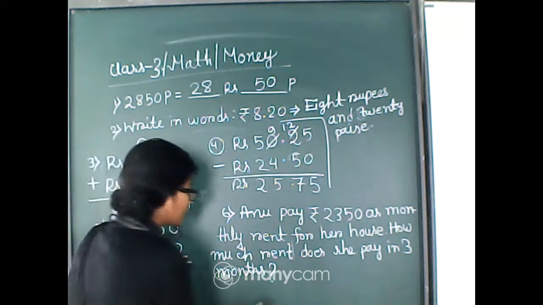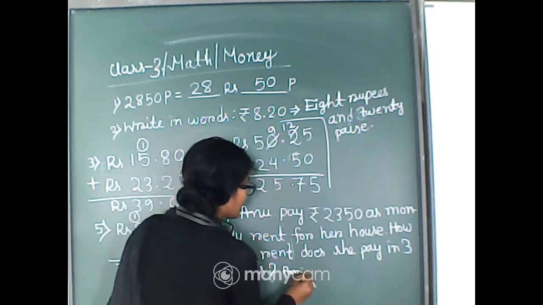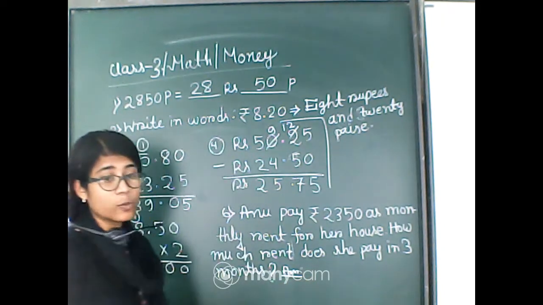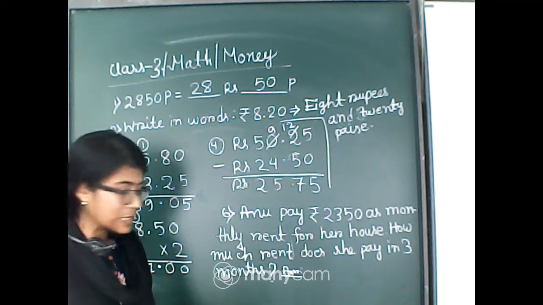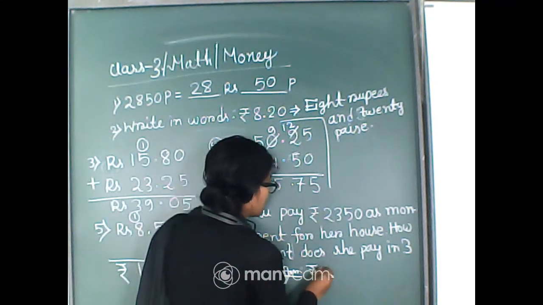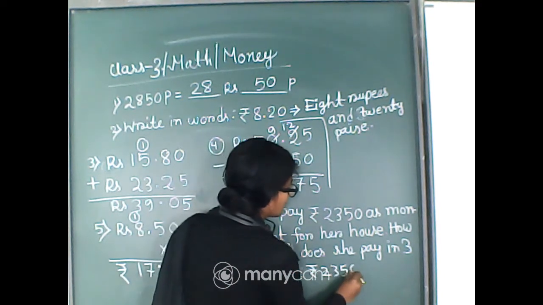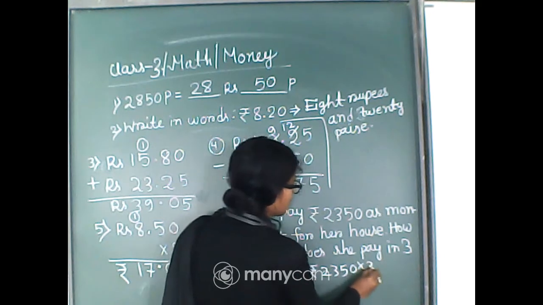So what do we have to do? Simply, first of all, we all know that whenever we want to find something more than 1, we have to do multiplication. Okay, very good. So if we do the multiplication, 2,350 multiplied by 3.